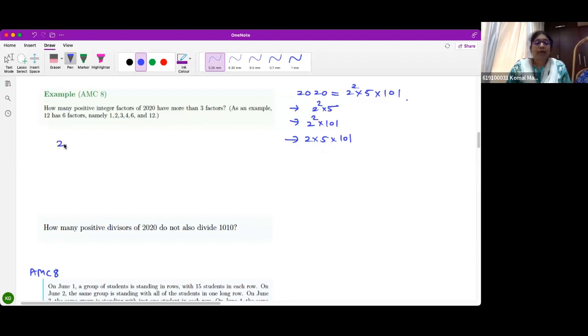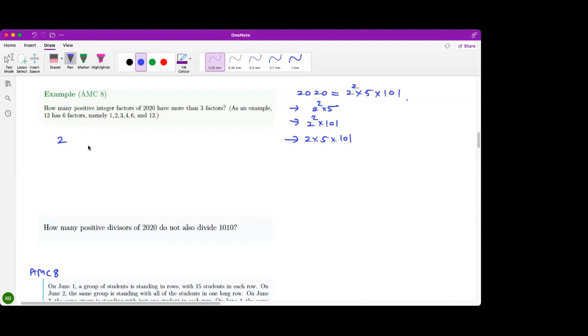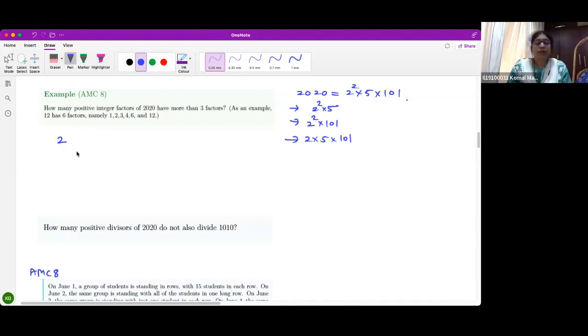Means, suppose I take only 2 squared. Okay. Now, suppose I consider 2. Is 2 a factor of 2020? Yes, ma'am. How many factors does 2 have? 2 has 1 and 2, only 2 factors. So the number of factors of 2 is 2. Correct? But we want the number of factors to be at least 3. Okay? Followed?